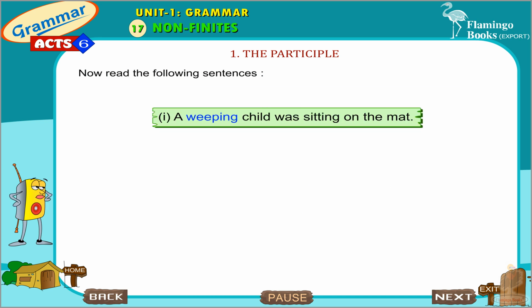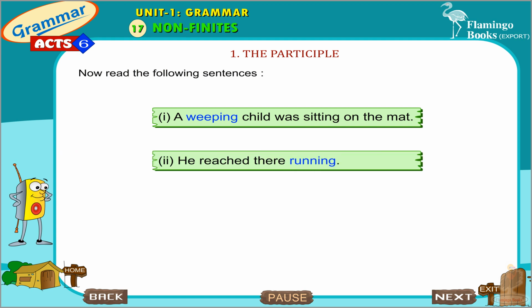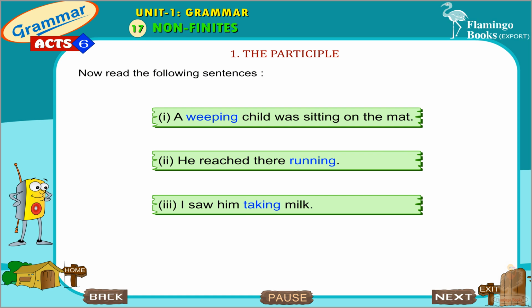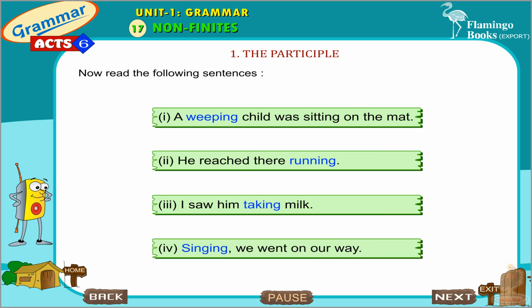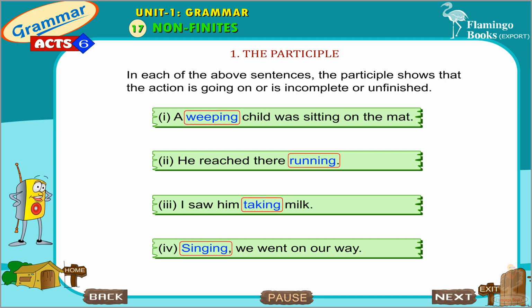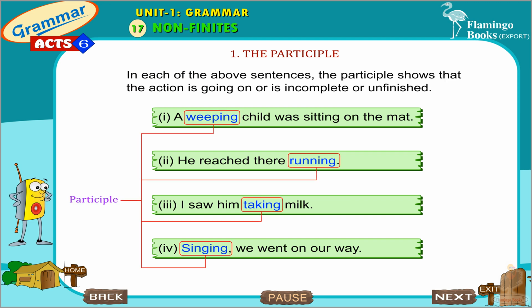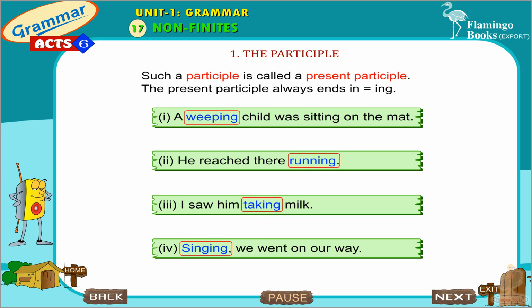Now read the following sentences. A weeping child was sitting on the mat. He reached there running. I saw him taking milk. Singing, we went on our way. In each of the above sentences, the participle shows that the action is going on, or is incomplete or unfinished. Such a participle is called a present participle. The present participle always ends in ing.